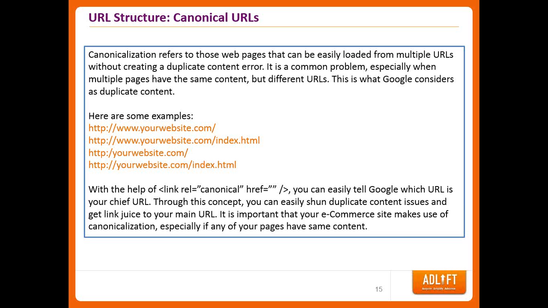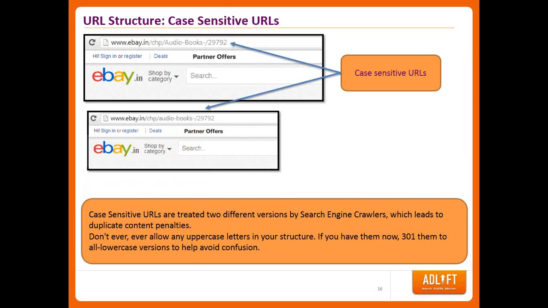Serving multiple versions of the same content with different URLs can lead to penalties like Panda and over-optimization. So you should have only one URL structure, either with www or without www.